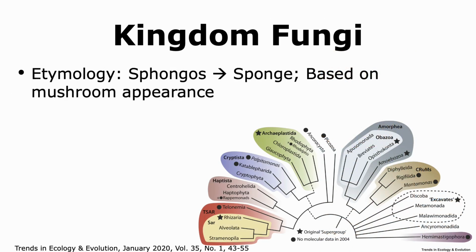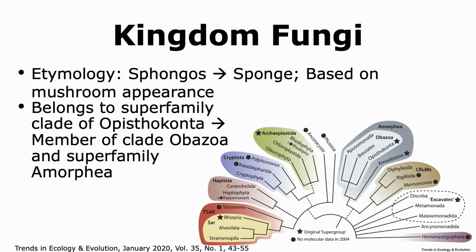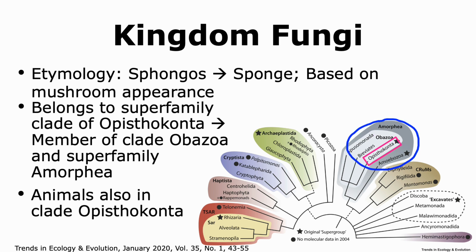Fungus, which is the singular form of fungi, originates from the Greek word sphongos, which means sponge. This is based on the sponge-like appearance of some mushrooms that were present at that time. Members of the kingdom of fungi belong to the superfamily clade of Opisthokonta. Opisthokonta, in turn, is a member of the clade Obazoa, which is part of the superfamily of Amorphea. It is interesting to note that animals also belong to the clade of Opisthokonta.